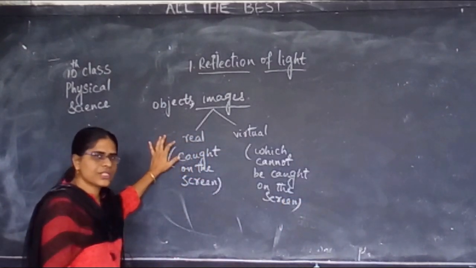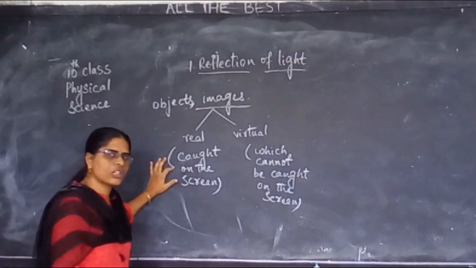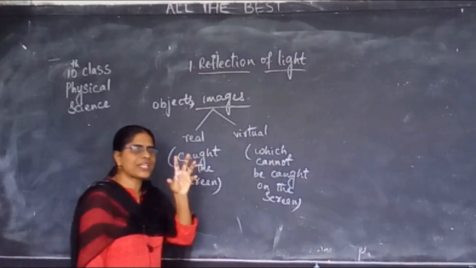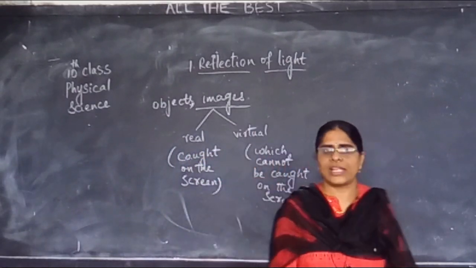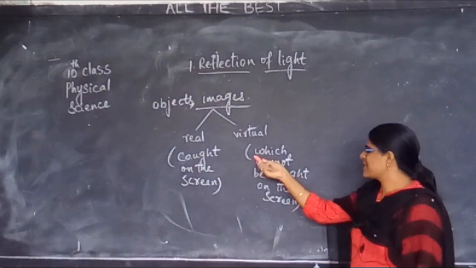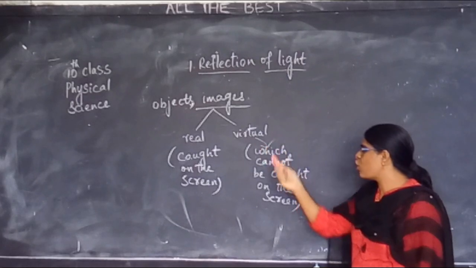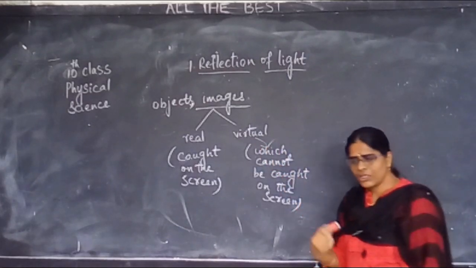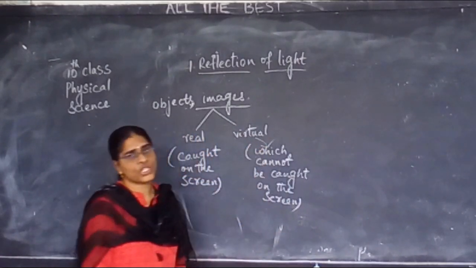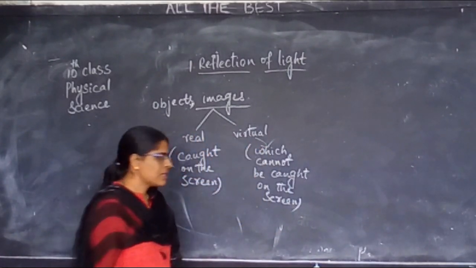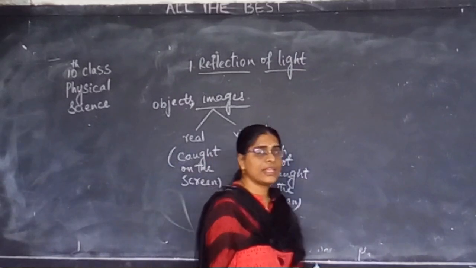Those images which can be caught on the screen, that means which can be captured on the screen, are called the real images. Those images which cannot be caught on the screen are called the virtual images. Say real image.